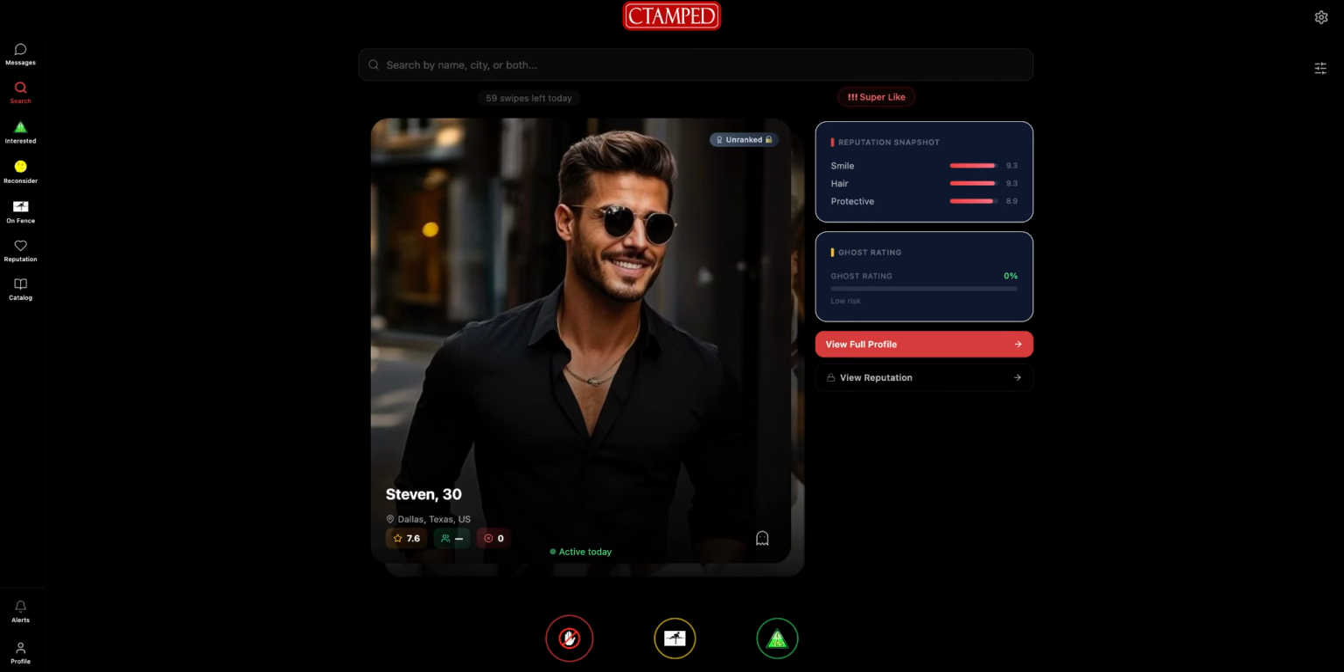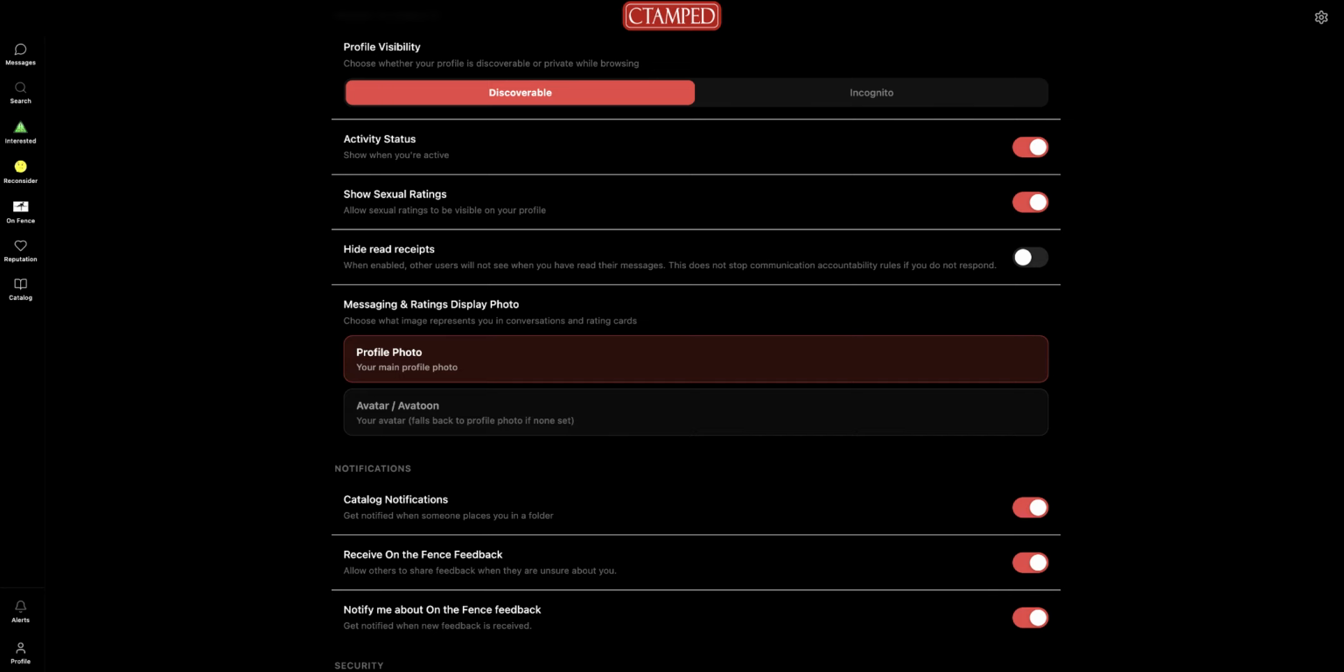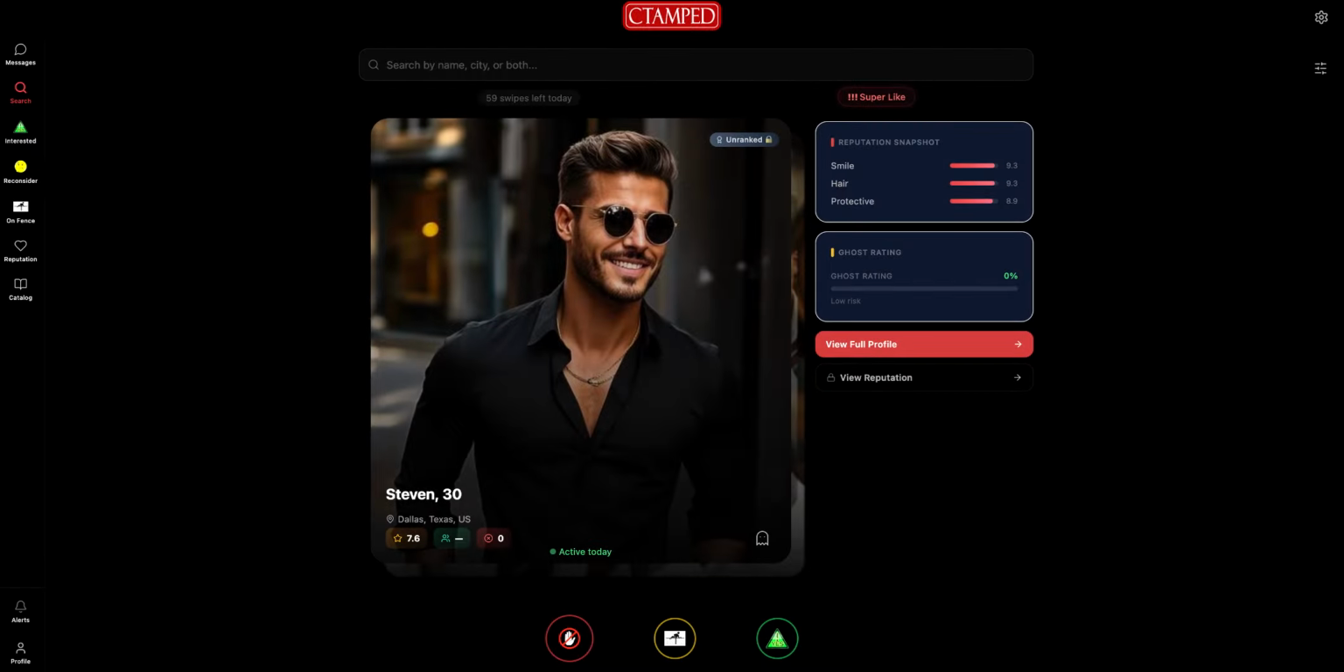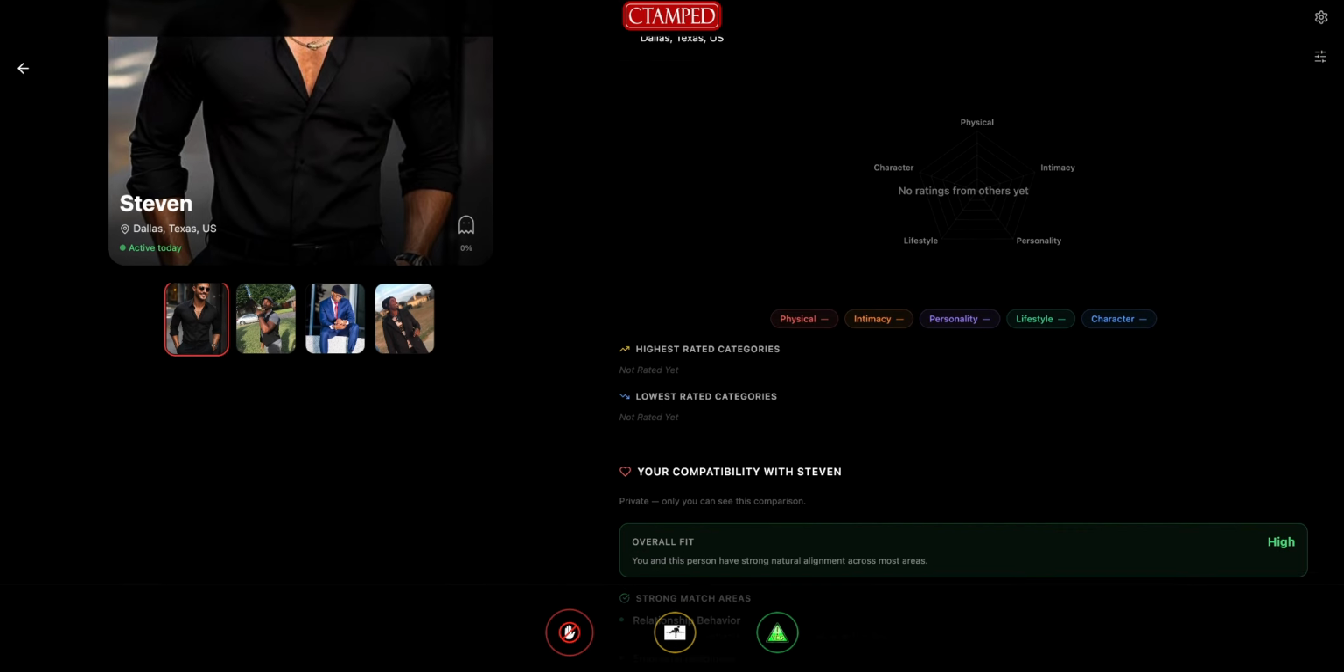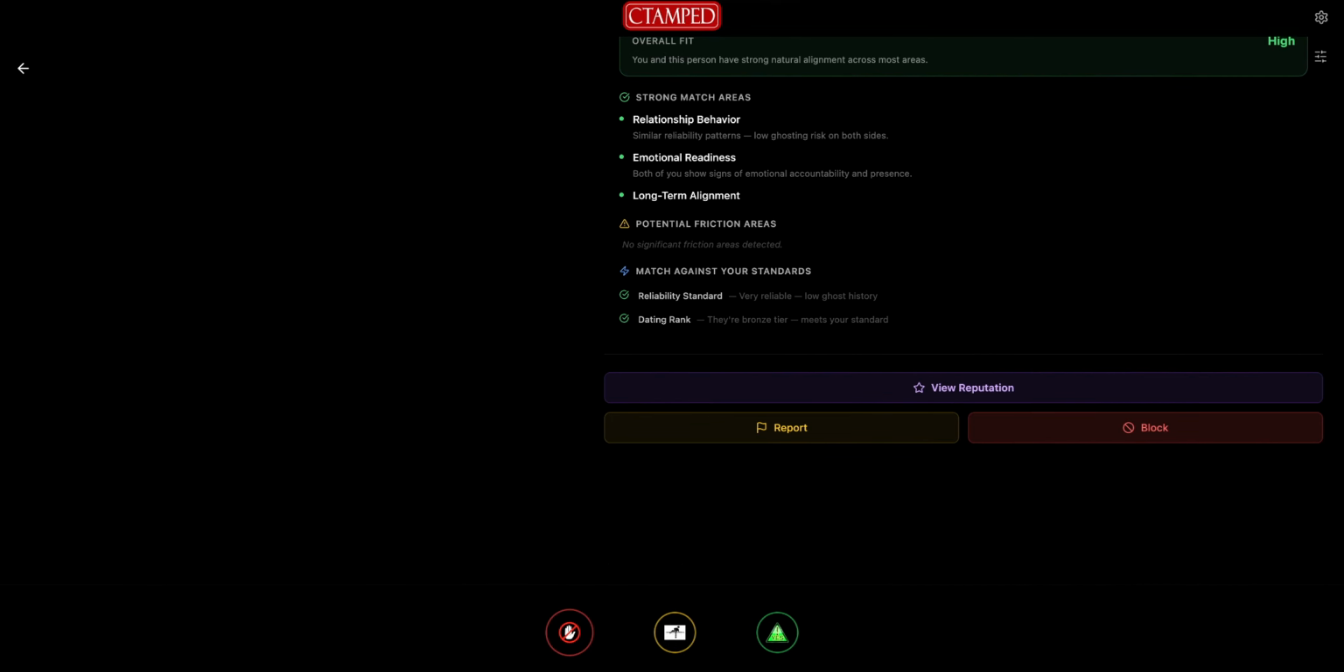Now let's go up to the top right here so I can show you the privacy controls. Stamped has a variety of options to choose from here. You can toggle on and off profile visibility, activity status, showing your sexual ratings, and even hide your read receipts. Even more toggleables are catalog movement notifications, and also on the fence feedback, to name a few more. Want to block or report a user? You can easily do so from inside their profile at the bottom.